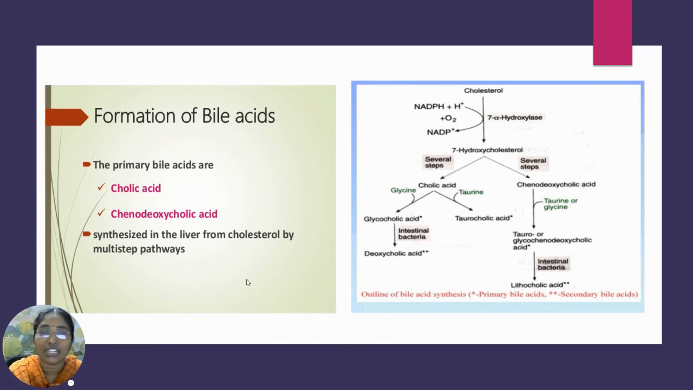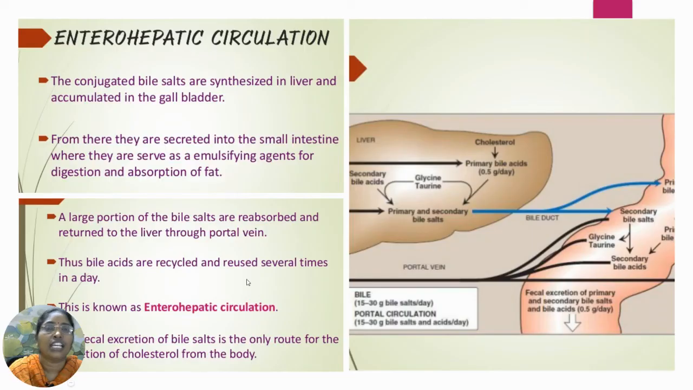From cholic acid and chenodeoxycholic acid, the primary bile acids are produced. Upon combination with glycine and taurine, they can be converted into deoxycholic acid, taurocholic acid, and lithocholic acid, which are the secondary bile acids. The synthesis of the bile acids and bile salts takes place in the liver. After synthesis, the bile acids are converted into primary and secondary bile salts. After this, the bile salts get accumulated in the gallbladder.